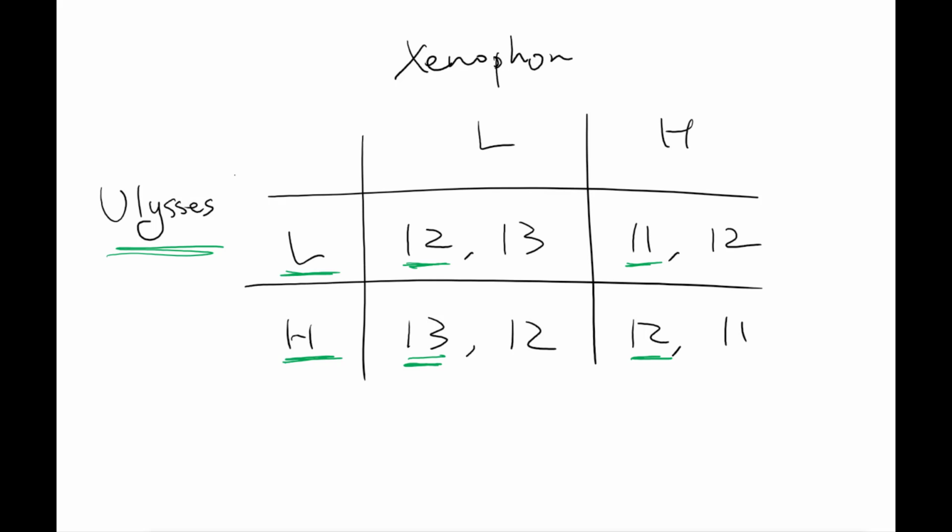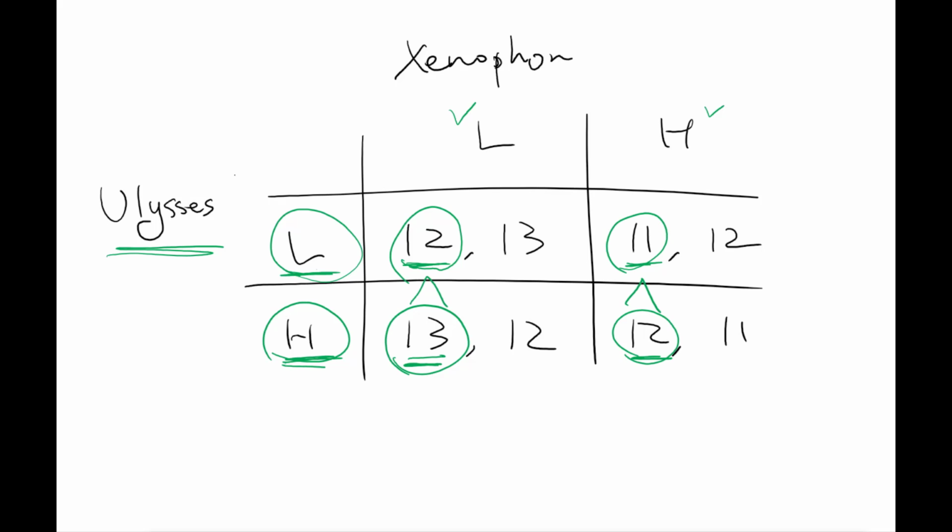If the opponent does the low level strategy, then Ulysses low generates 12, while high generates 13. So high level generates a greater payoff than low. But if opponent Xenophone does high level of advertising, Ulysses low generates only 11, while high generates 12. So again, the inequality opens up to the lower row, right?